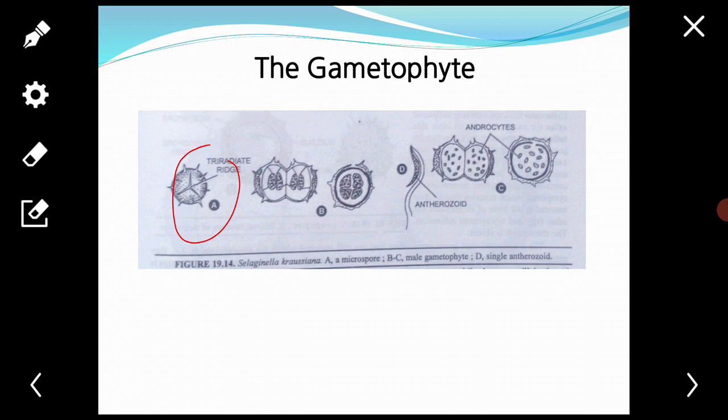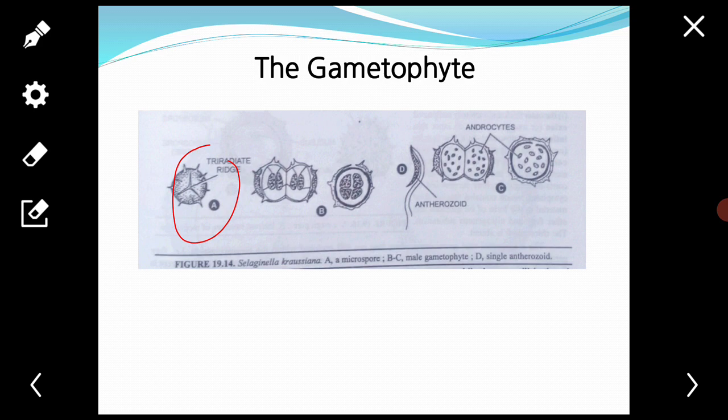The microspores start germinating in situ, while they are still enclosed within the microsporangia. When they fall down, they are at about the 13 cell stage. Further development of the male gametophyte occurs in the soil, wherever they may fall.